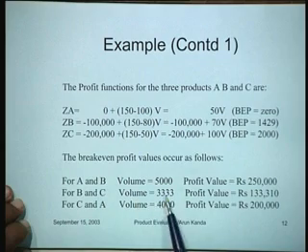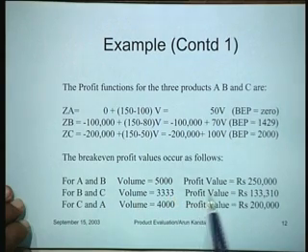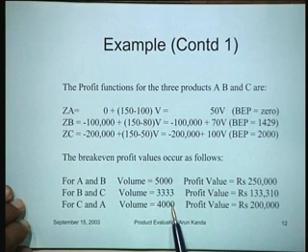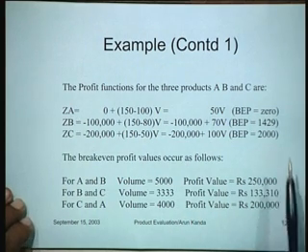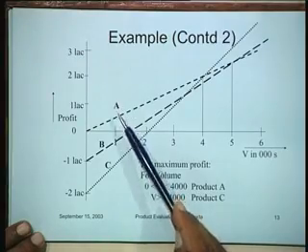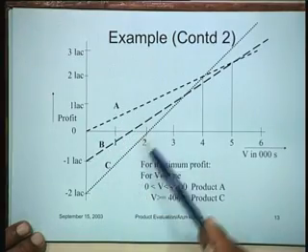For a volume of 3,333, the profit value is 133,310. And for C and A, the break even will be volume of 4,000 and a profit value of 2 lakhs of rupees, as shown here. Now, armed with this information, it's very easy for us now to draw the profit volume charts to scale. And the profit volume charts now for the three products are shown here. This is for A, this is for B, and this is for C.